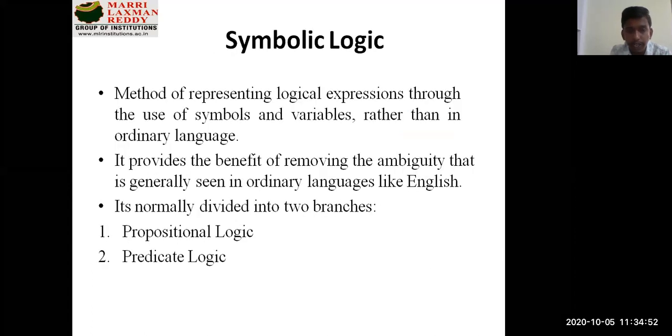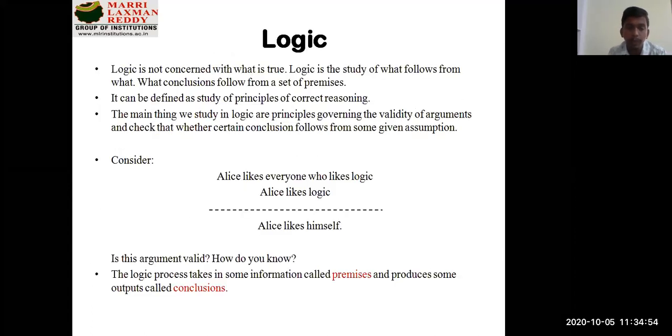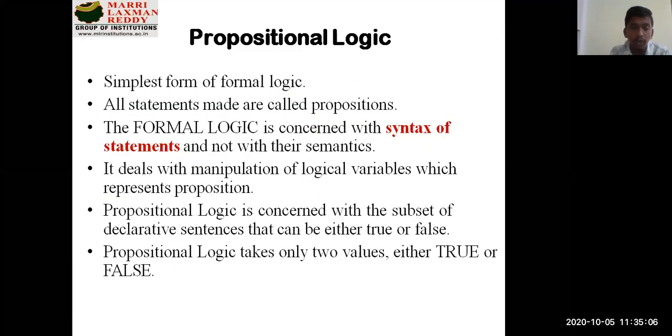Here you can see the statement, whatever premise you are given, like "Allies likes logic". You need to represent it according to symbols. Here we are not concerned about the semantics. Formal logic deals with manipulation of logical variables, which represent propositions. There will be a number of manipulations, which we call rules of inference, that you need to apply yourself.